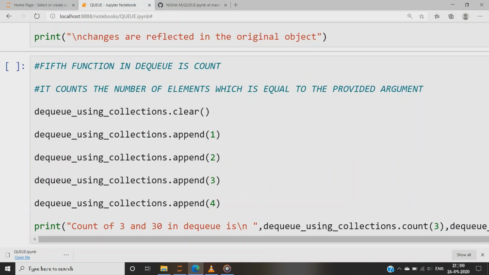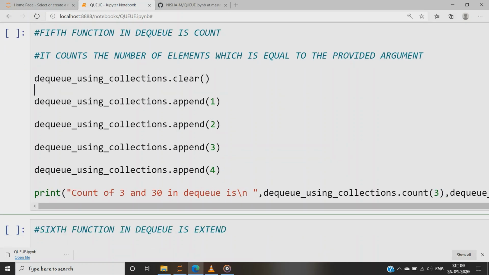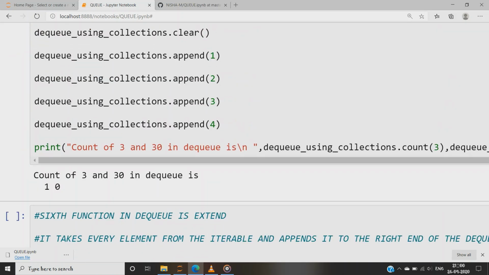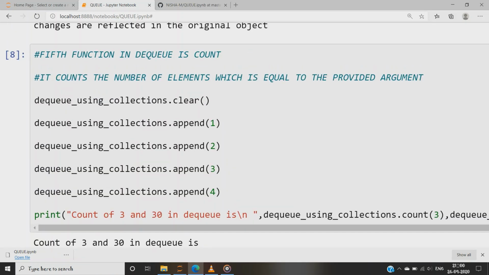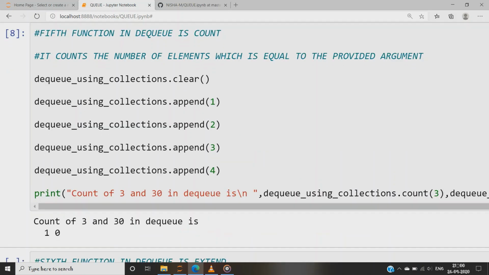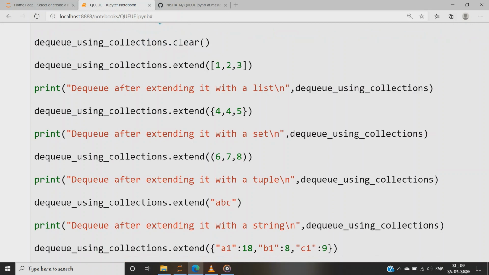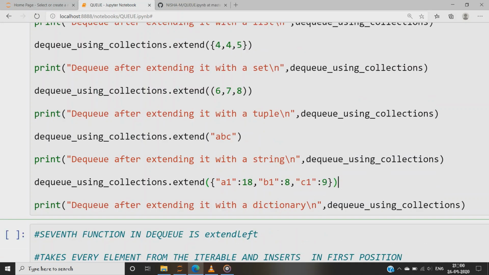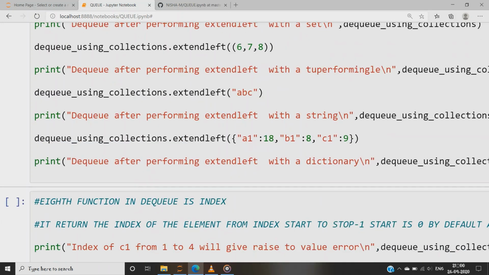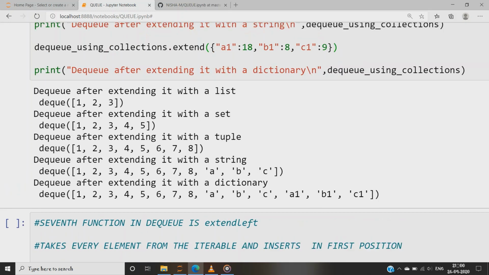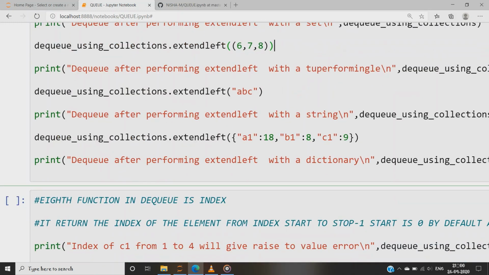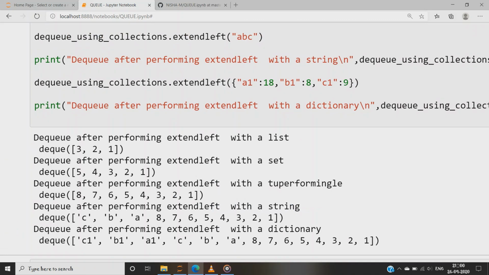Copy creates a shallow copy of Q as demonstrated. Count x counts the number of DQ elements equal to x. Extend iterable extends the right side of the DQ by appending the elements from the iterable argument. Extend left iterable extends left side of the DQ by appending elements from iterable. Note the series of left appends results in reversing the order of elements in the iterable argument. As we can see, the order in the parenthesis is ABC, but the elements are taken separately and inserted in the beginning, which results in CBA in the front end of the DQ.